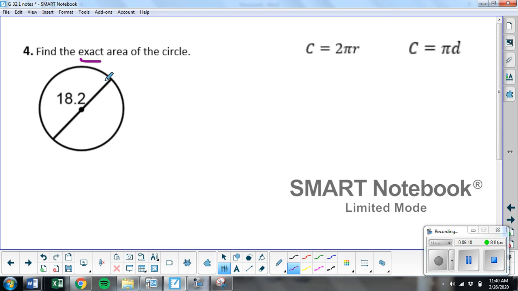So let's go ahead and do this one. Find the exact area of a circle. So here's a new formula you need to know. Area of a circle, which means the inside, all of it, is pi r squared.